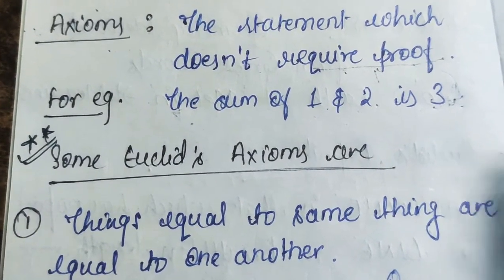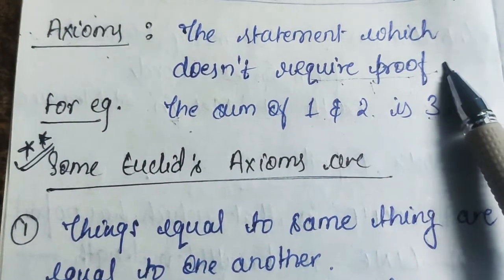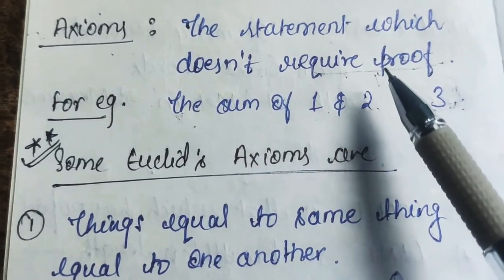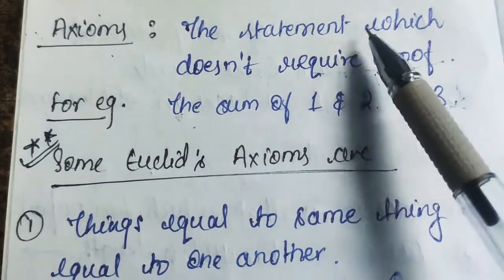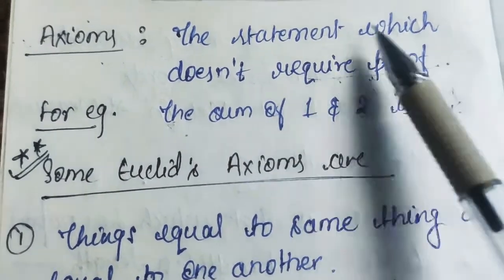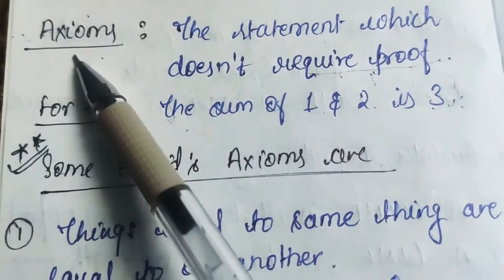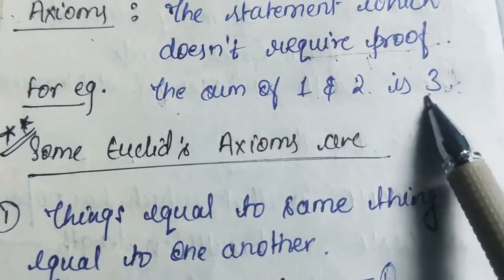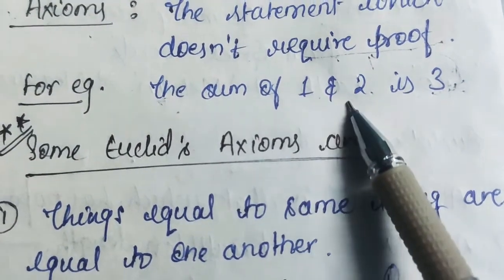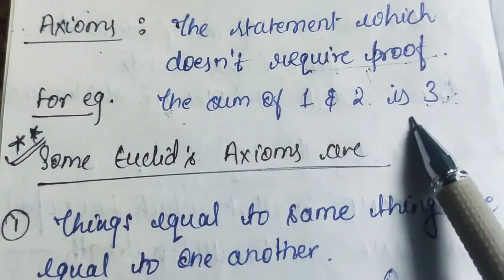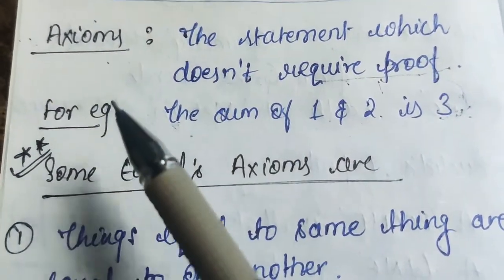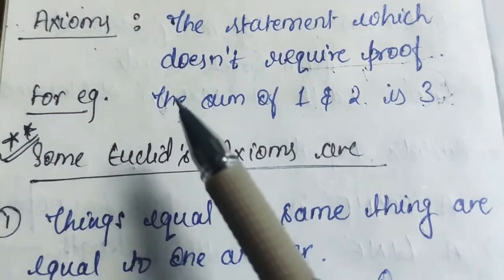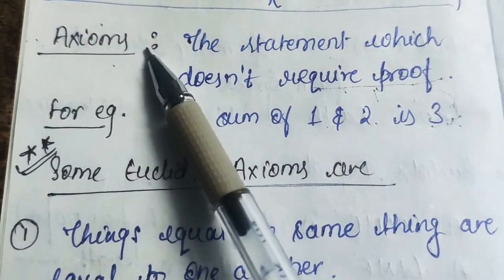Axioms: the statements which do not require proof. We can say the universal truths, the mathematical truths. These are statements which do not require any proof, so these types of statements come under axioms. If I say the sum of 1 plus 2 is 3, it does not require any proof and you will say this statement is an axiom. So whenever we have any universal truth, any mathematical statement, it always comes under axioms.